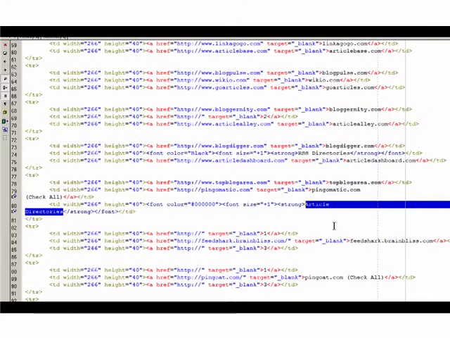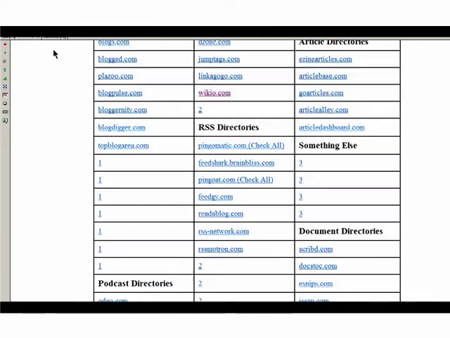I'm going to make this something else, whatever you want it to be. Everything's in here, the HTML tags and everything, to make this a strong heading. So let's take a look at what we've done here now. And so here you can see we've added a new heading, whatever it might be. So you can put this any place on here.